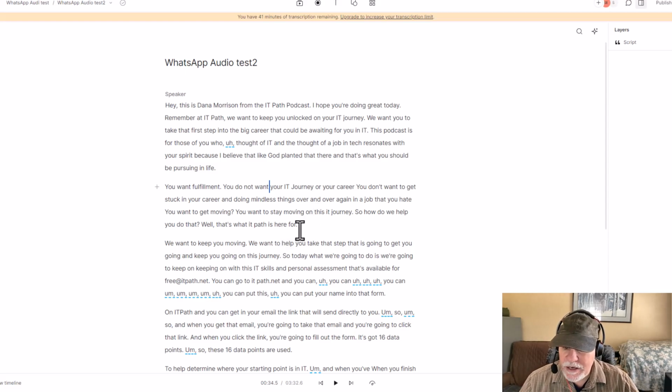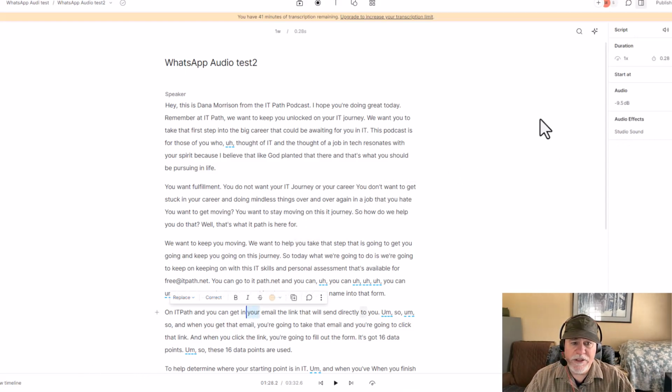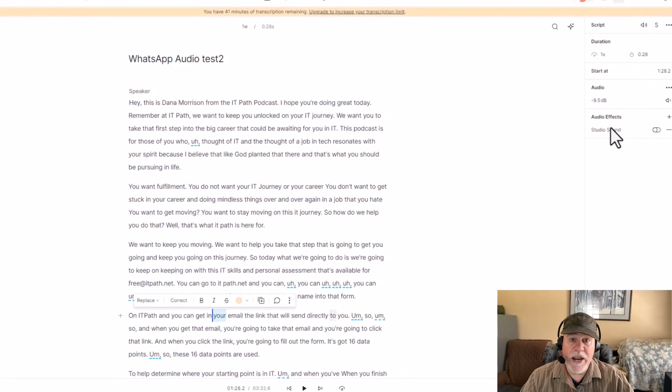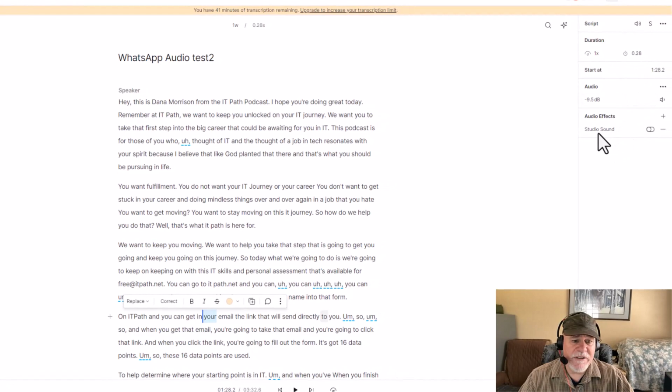And here we've got this now. We just click anywhere in here. This opens up our properties panel over here on the right. And right down here is this little option for Studio Sound. Let's click on that.